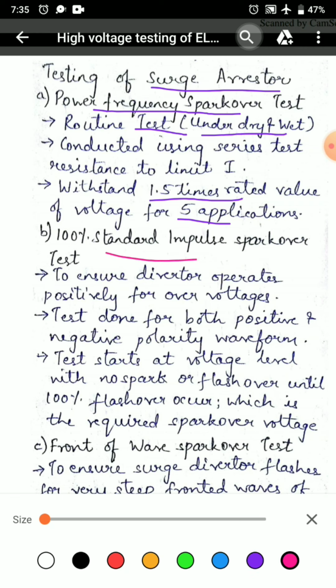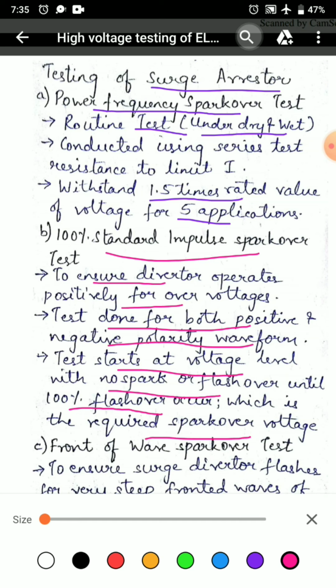The second method is 100% standard impulse spark over test, which is done in order to ensure the diverter operates positively for over voltages. The test is done for both positive and negative polarity waveforms. The test starts at voltage level with no spark or flashover until 100% flashover occurs, which is required for spark over voltage.